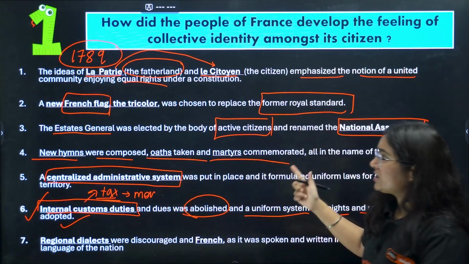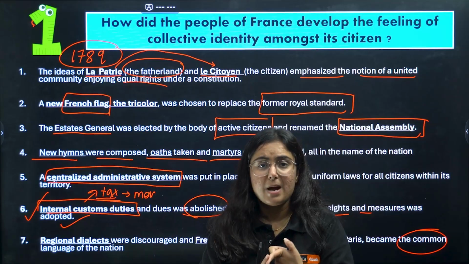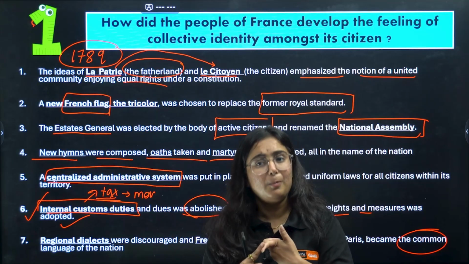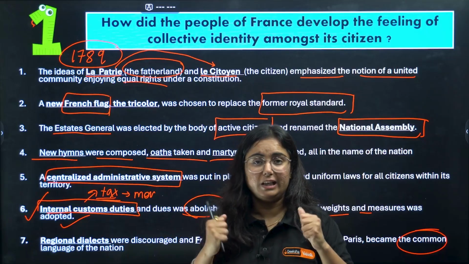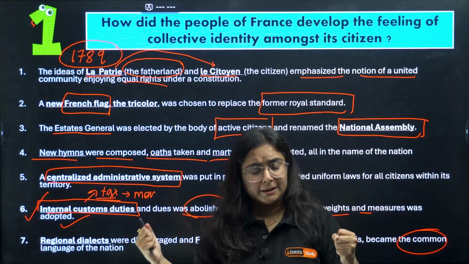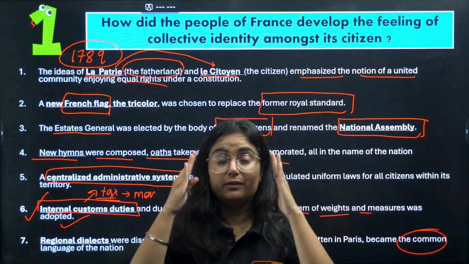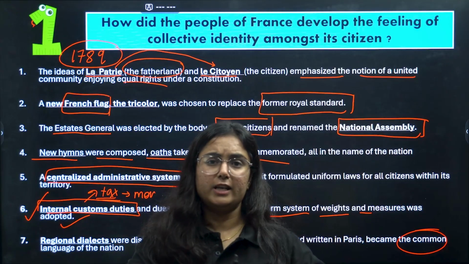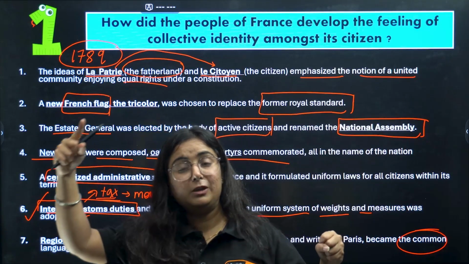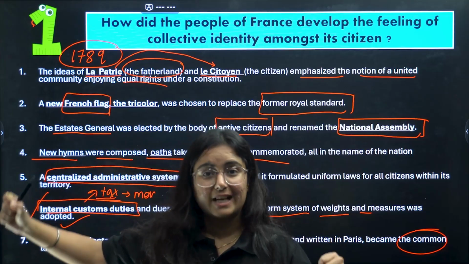Coming back to the question, first point: the idea of la patrie and le citoyen was popularized. It emphasizes the notion of a united community. Take it as a story. Now what we will see first, for a nation, is a flag. A new tricolor French flag was made, replacing the royal standard flag.